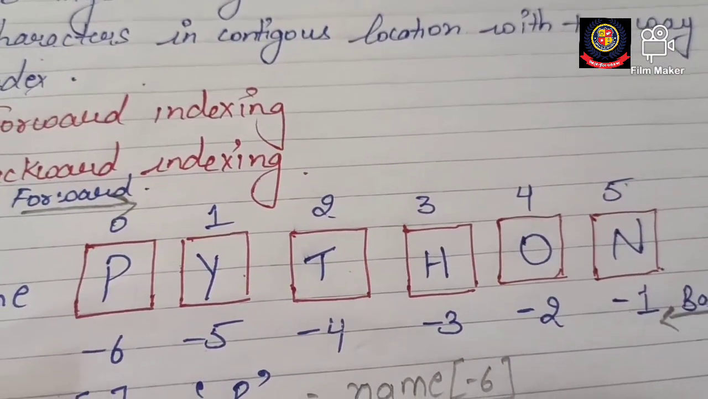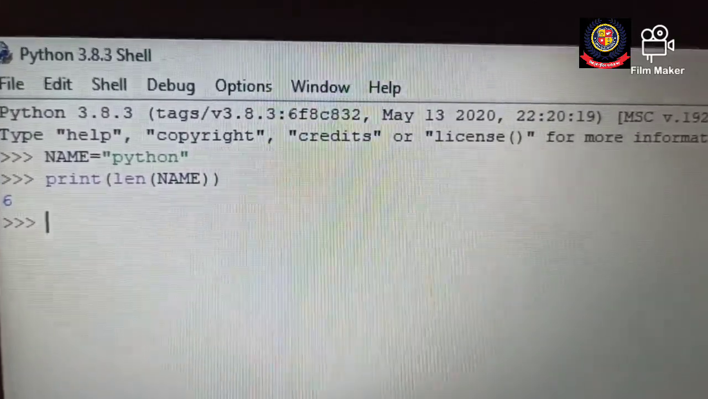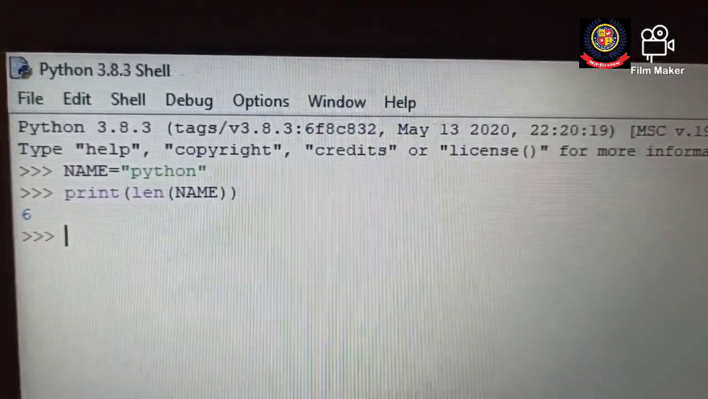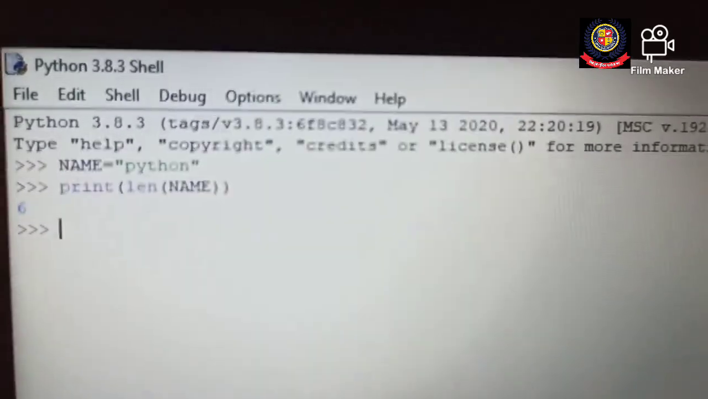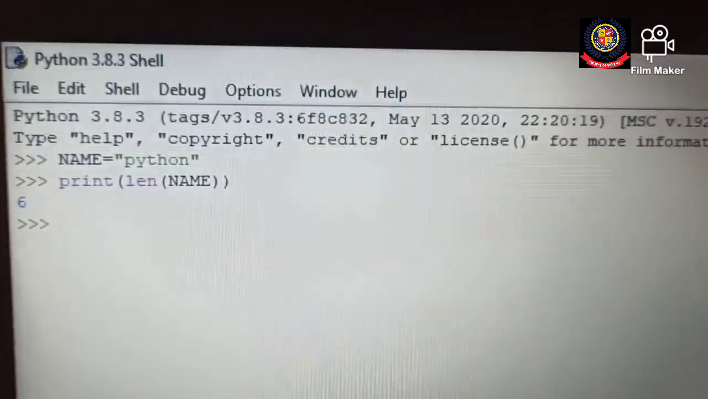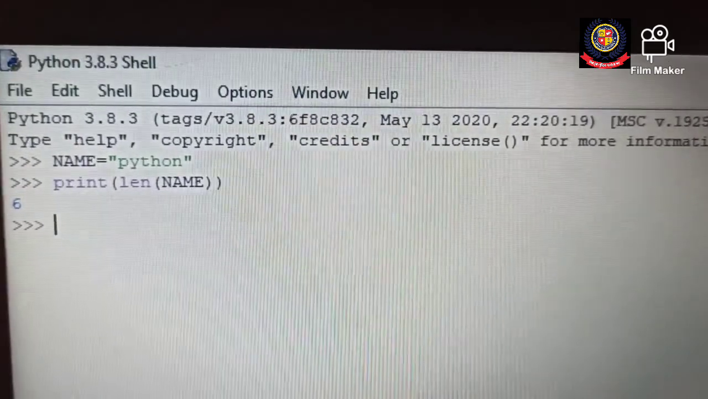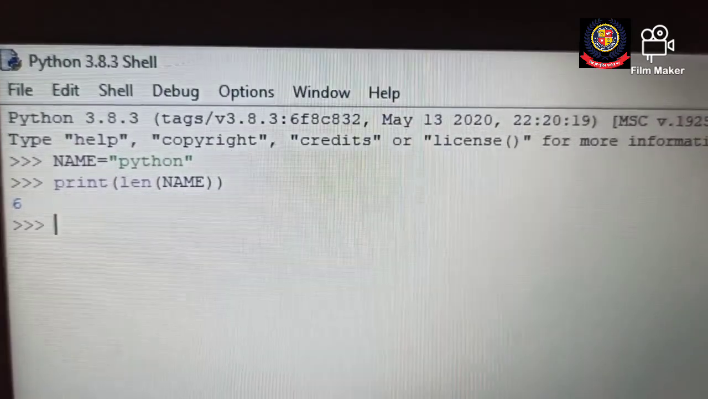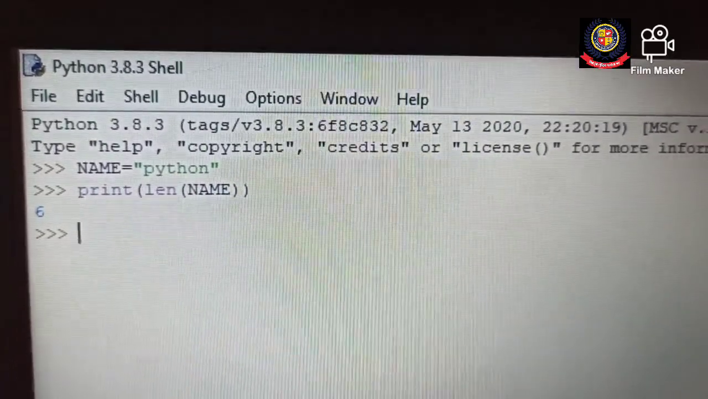Now let me show this practically on the machine. Here I have declared a variable called name, and in this variable I have stored a string data type, Python, in double quotes. In the next line I have written print len name. Len stands for length. If I want to know the length of the string, that is, the number of characters stored in this variable.